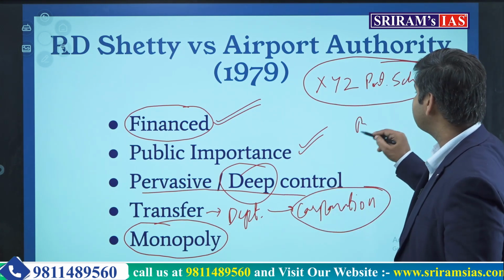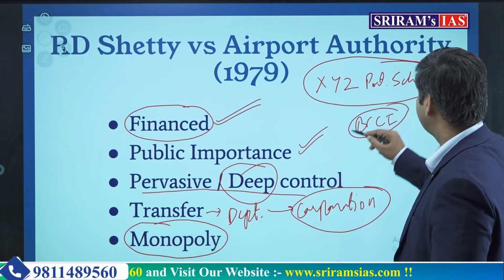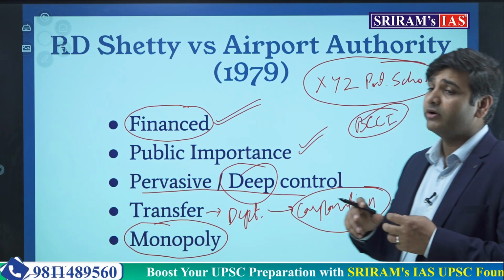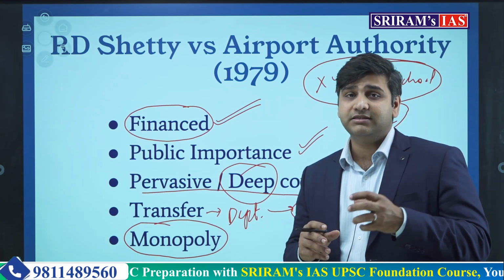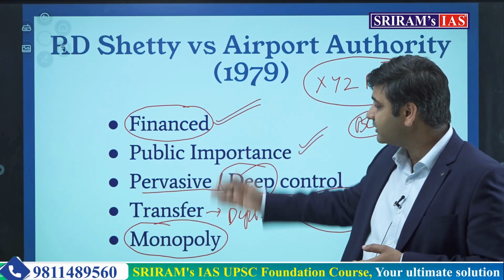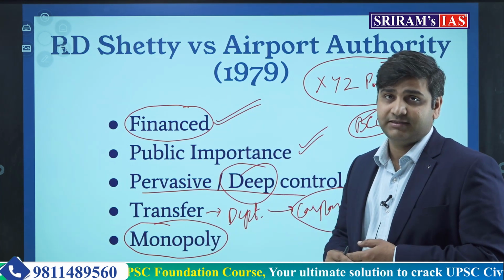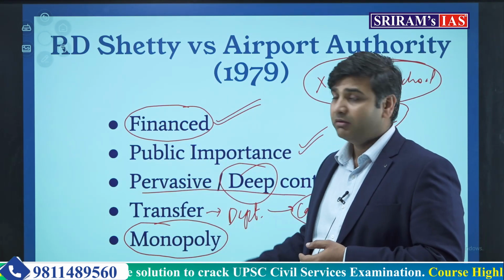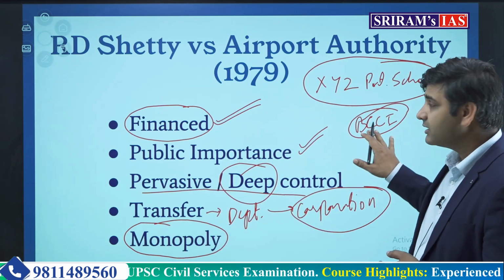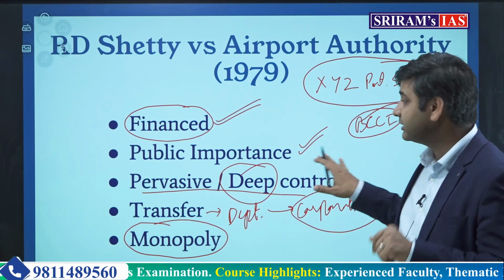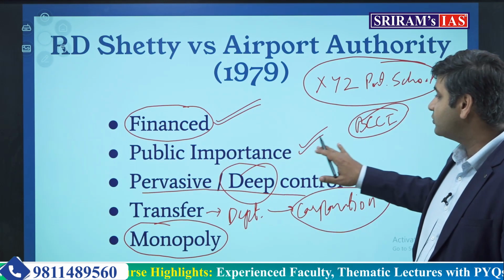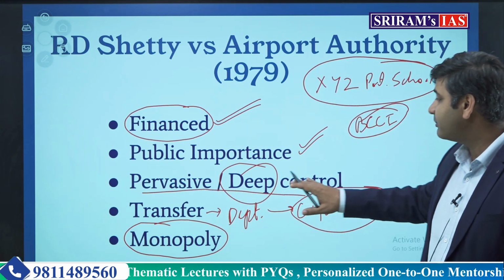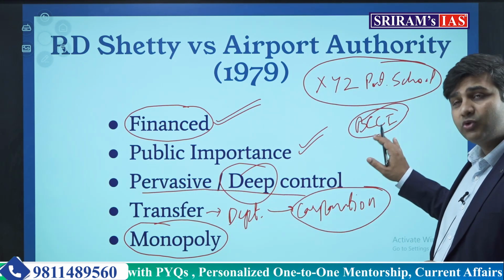The case of BCCI came. So to prove any body or authority to be a state, the Supreme Court judges it with these 5 tests. BCCI was also given these 5 tests. Is it financed by the state, BCCI? No, it is not. Does it do some public importance work? No, it does not. Does government have deep and pervasive control over BCCI?